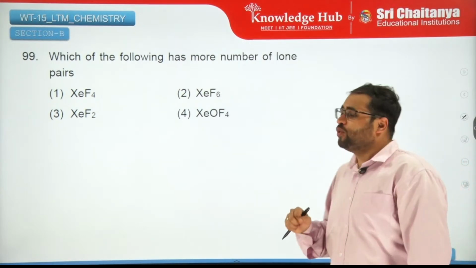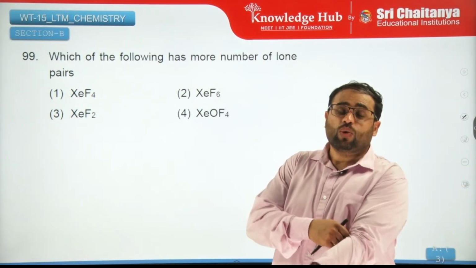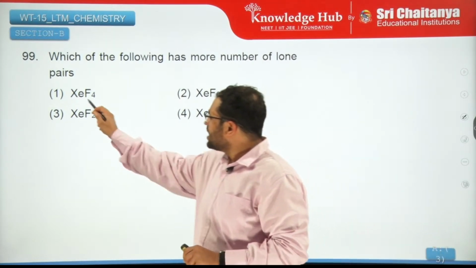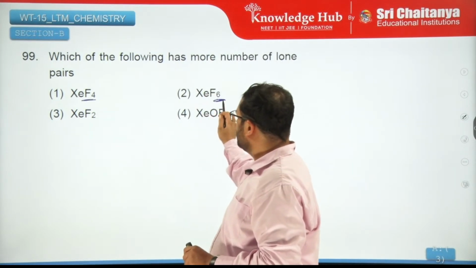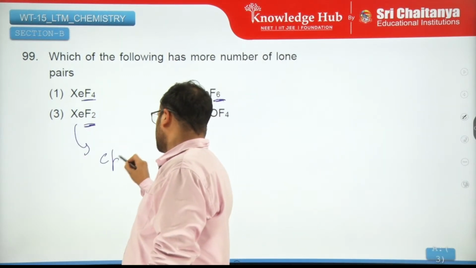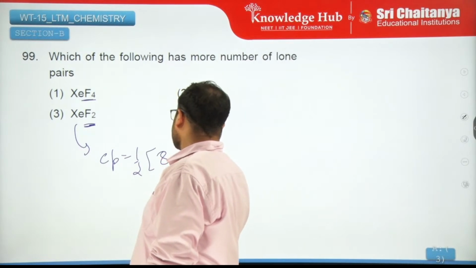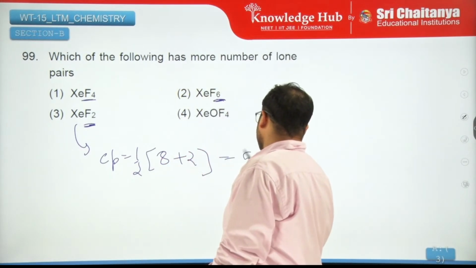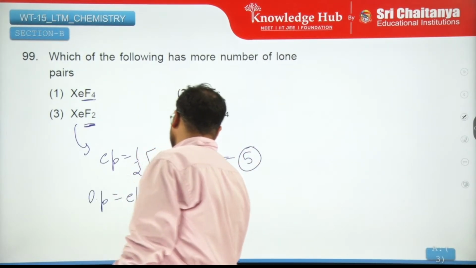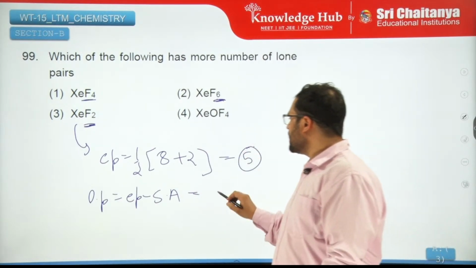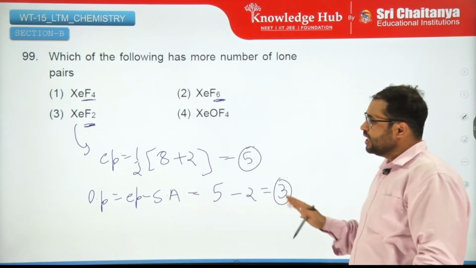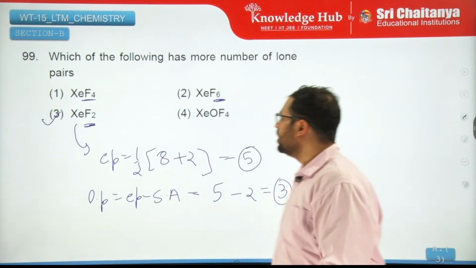Which of the following has more number of lone pairs? You can calculate that. The one which has least number of monovalent atoms, right? So this has maximum monovalent, this has least monovalent. So when you calculate electron pairs in this, 8 plus 2, 5 you will get here. The lone pairs are electron pairs minus surrounding atoms. Here 5 minus 2, 3 lone pairs you are getting. Maximum here only. So third is the correct answer.